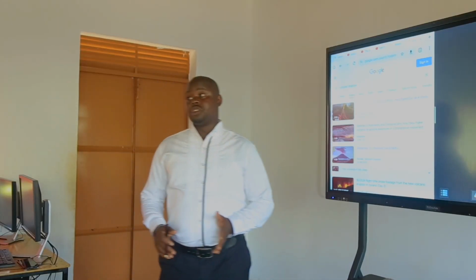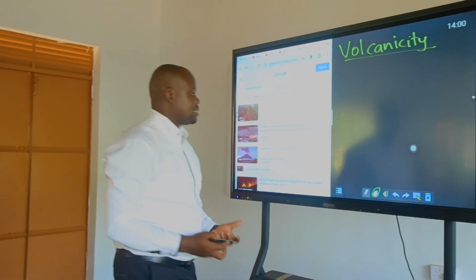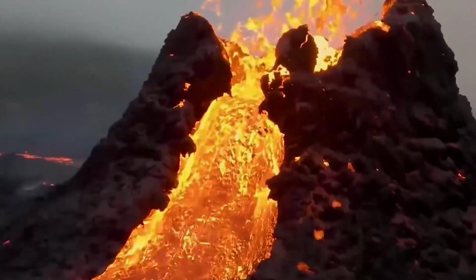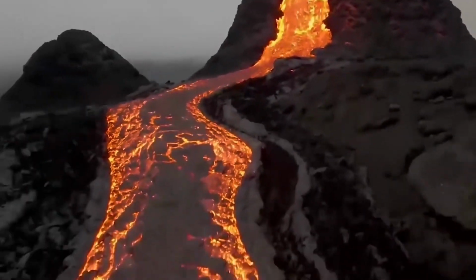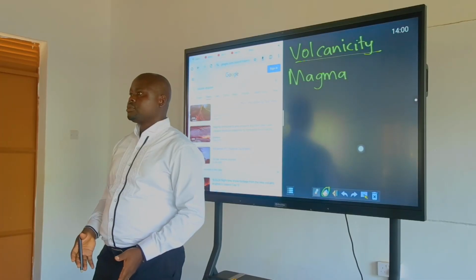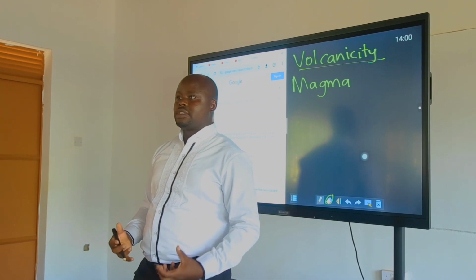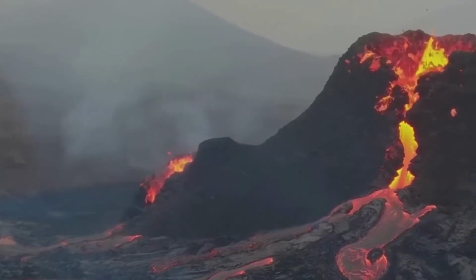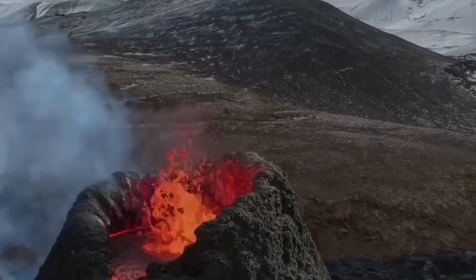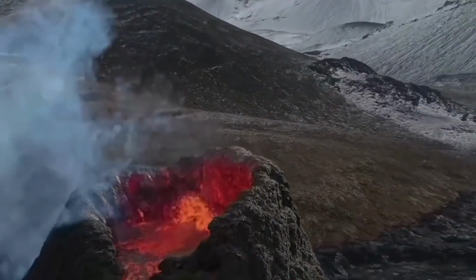This afternoon in particular, we are going to look at a natural activity called volcanicity. Volcanicity occurs when hot molten substances called magma, which are molten substances found under the ground, burst out of the ground and begin pouring through an opening called a vent. A vent is an opening through which molten materials come out of the ground.